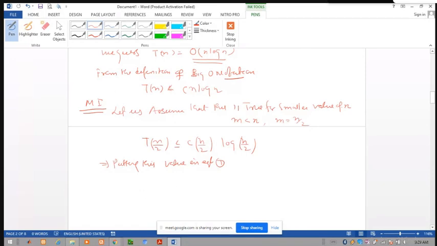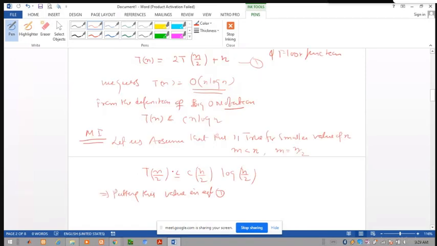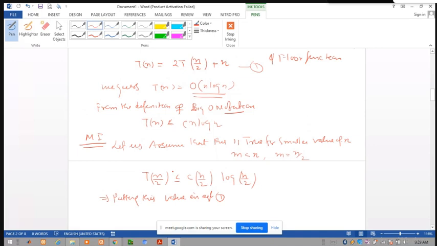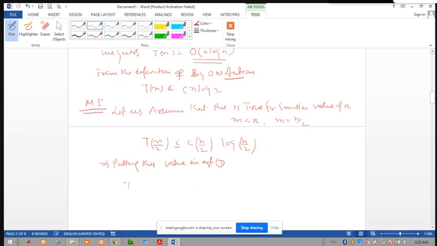What is the function? T of n is equal to 2T of n by 2 plus n. So now here, put the value of T of n by 2 from here into the above function. So this means T of n is less than or equal to 2 of c n by 2 into log of n by 2 plus n. So this 2 and 2 are cancelled.